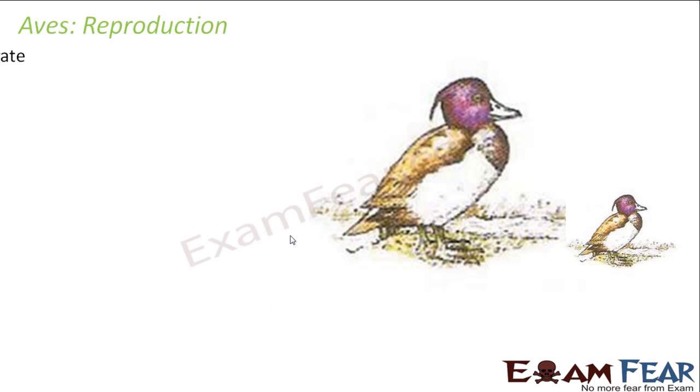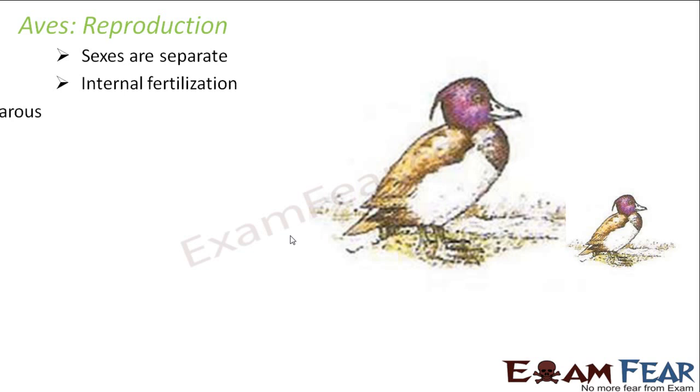Let us talk about reproduction. Sexes are separate here also. Internal fertilization, that is the fusion, takes place inside the body. Oviparous, they lay eggs. Development is direct, that means they lay eggs, but from eggs directly a bird is formed. There is no intermediate stage or there is no larval stage involved.